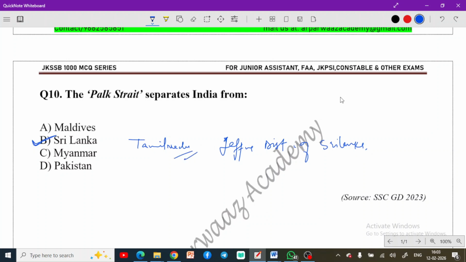This is important. Now also remember the fact that we have how many neighboring countries surrounding India. Do tell me that in comments. Okay, because here we have Pakistan, Myanmar, Maldives. These are all our neighbors. So India has how many neighbors? That is the question that you can answer. I have already given you this information earlier in my lectures as well. Okay, now moving to the next question.